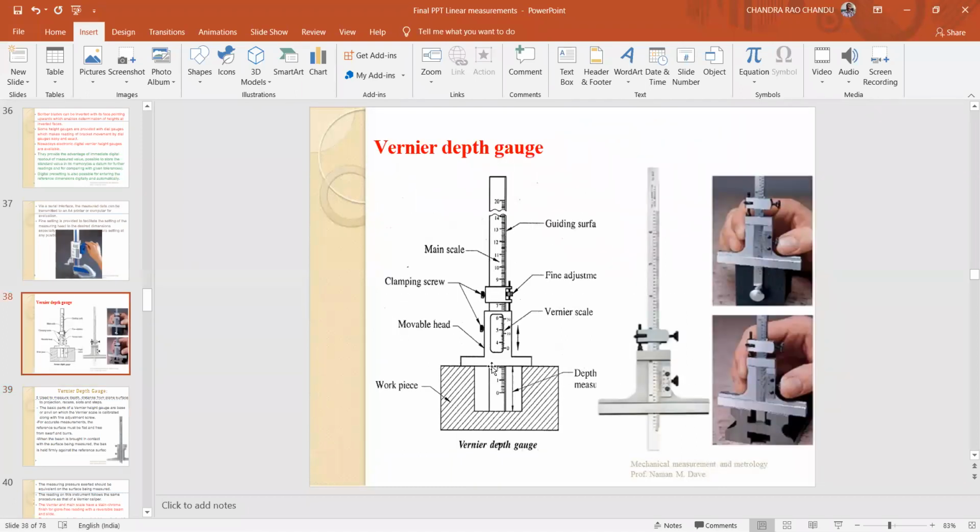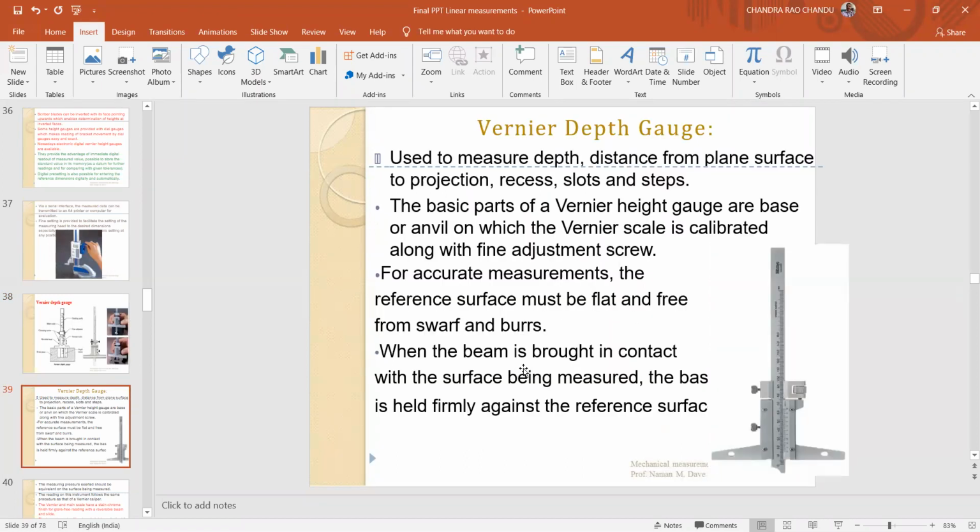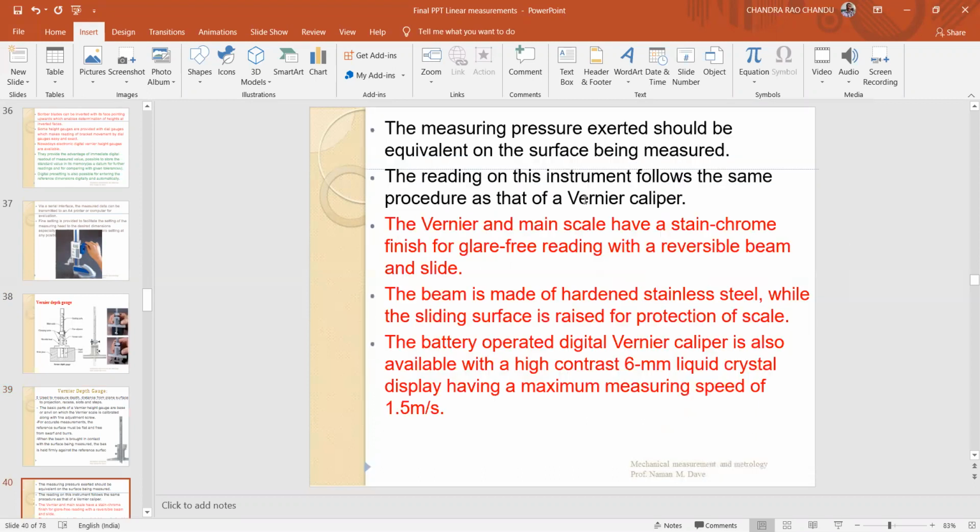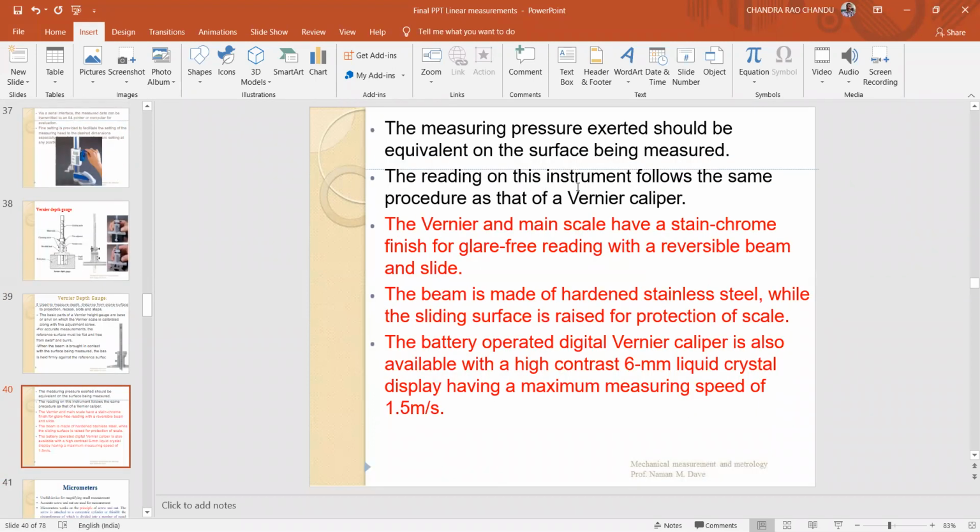Here, if you observe, the complete base is to be firmly held on the work part to be measured. Pressure exerted should be equivalent on the surface being measured. The reading on this instrument follows the same process as that of vernier calipers.